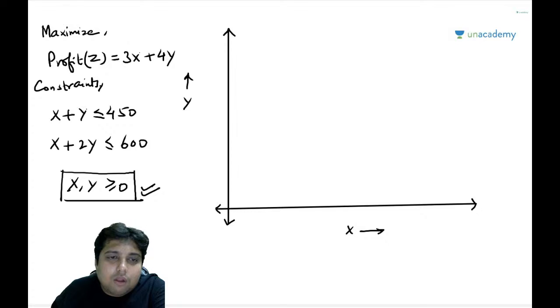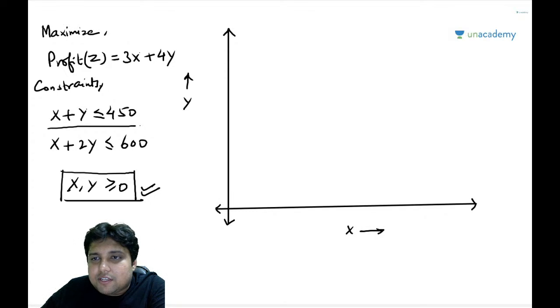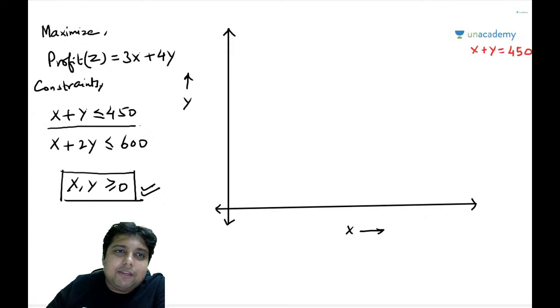Now take out this equation, x plus y less than equal to 450. Remember guys, this is an inequality. Let me just write this equation in red color here. x plus y, let me just write this as equal to 450. Let me put aside less than for a moment and sketch this line.